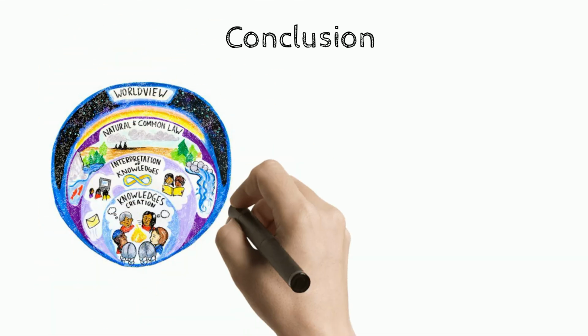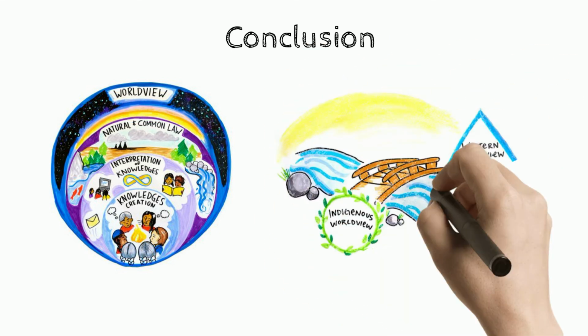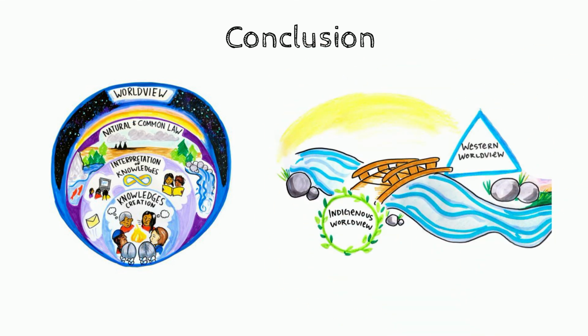Having said that, using a Western worldview orientation to evaluate non-Western ways of knowing and being in the world is not a tenable method. It denies the realities and experiences of Indigenous people. Recognizing the validity of Indigenous worldviews, overcoming Western bias, and dismantling the hierarchy between written knowledge and oral tradition are some of the ways of bridging the gap between Indigenous and Western worldviews. People should work towards incorporating both these worldviews and allowing them to complement and strengthen one another.